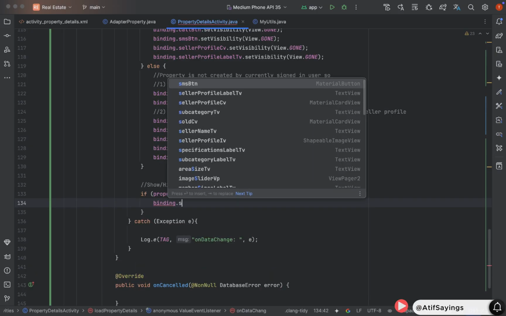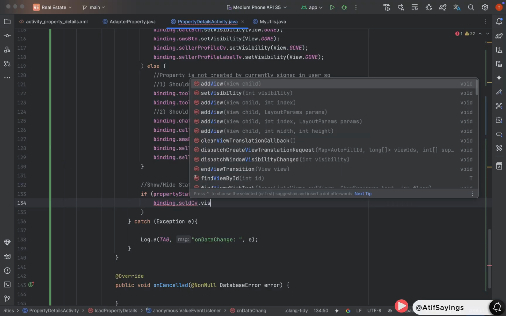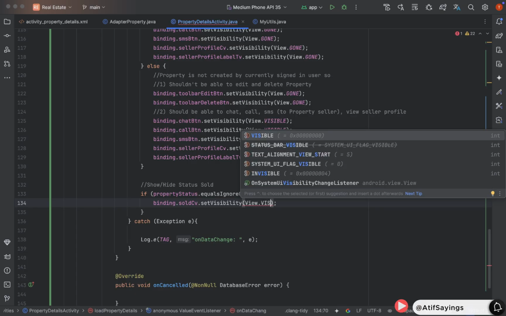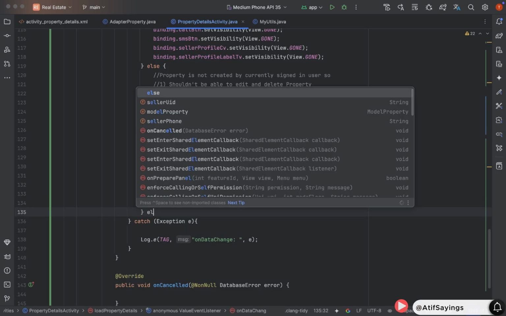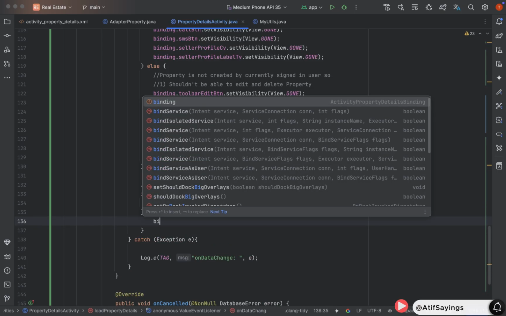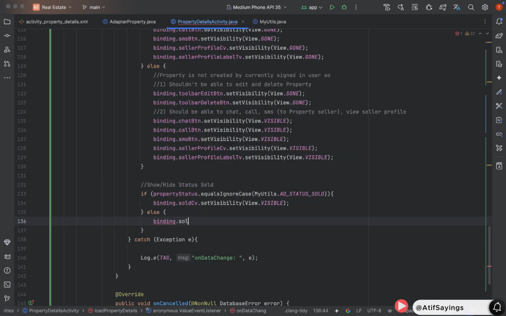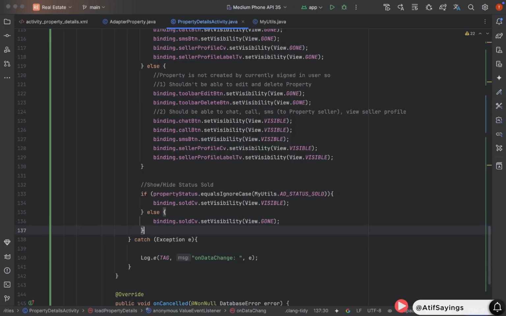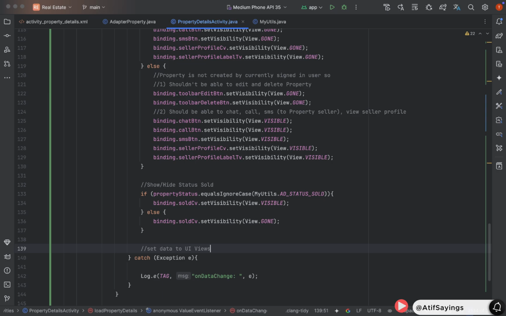In that case, we will show the sold card view, binding.soldCV.setVisibility(View.VISIBLE), and we need to create an else statement that will be called if the property is currently available.